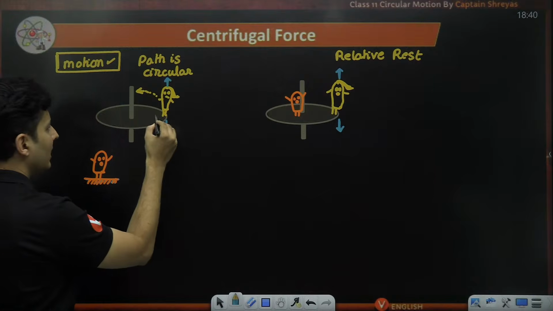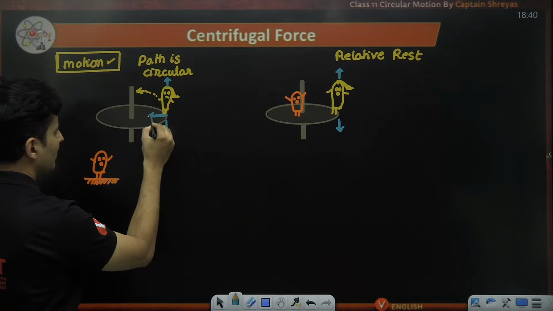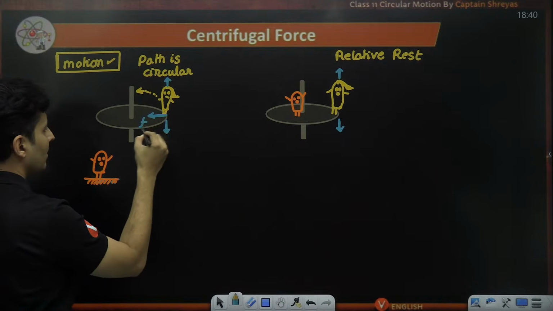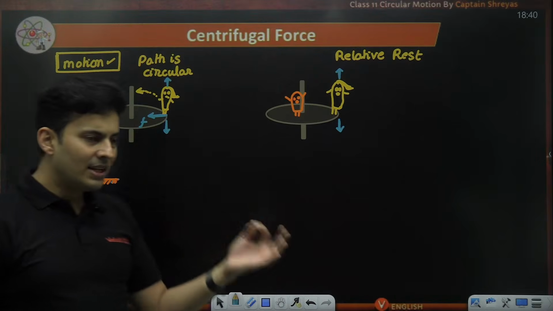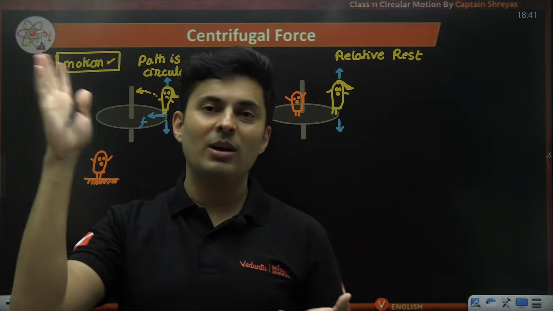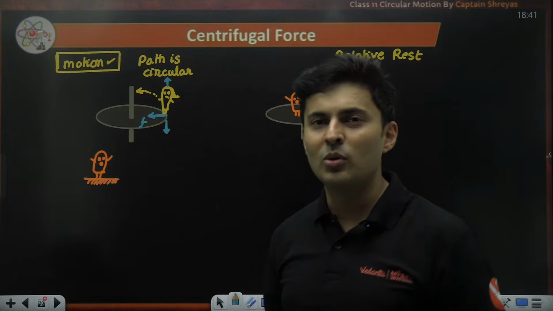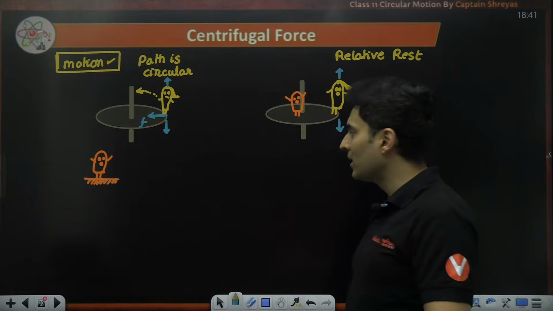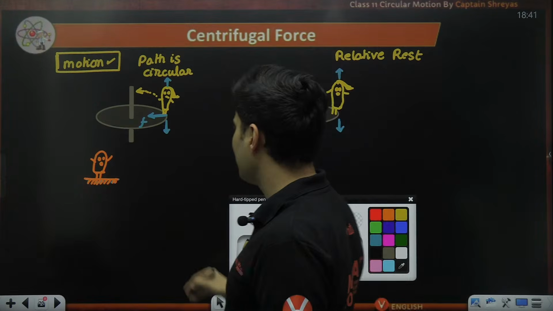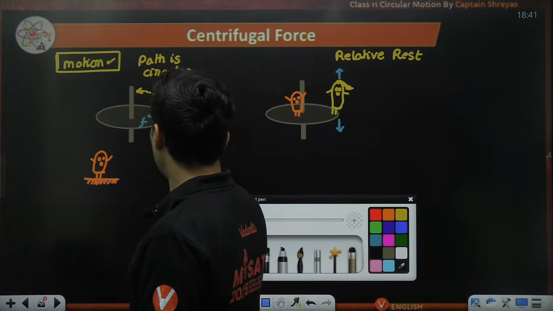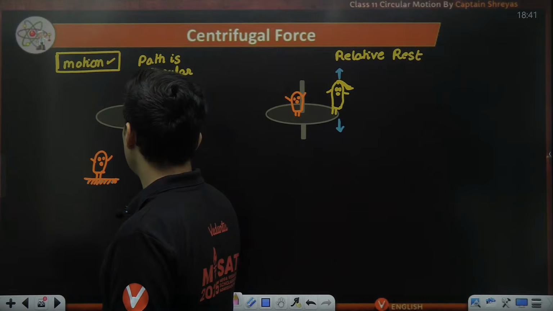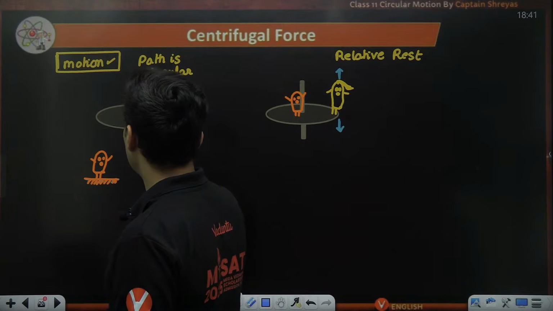But here I know for sure there must be some kind of frictional force. Do you agree with it? Champa's feet will experience friction. Without friction, Champa would have been thrown out. She would fly out. Friction will be directed towards the center, and I know it is towards the center and not outwards because there is centripetal acceleration over here.